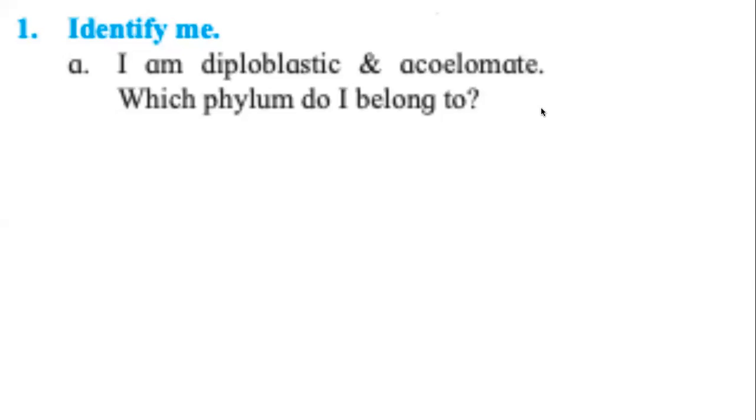I hope this makes sense. So in our notes, when we are annotating in the textbook, write this, because it is not given in the textbook whether they are diploblastic or triploblastic. They are neither diploblastic nor triploblastic for Porifera.